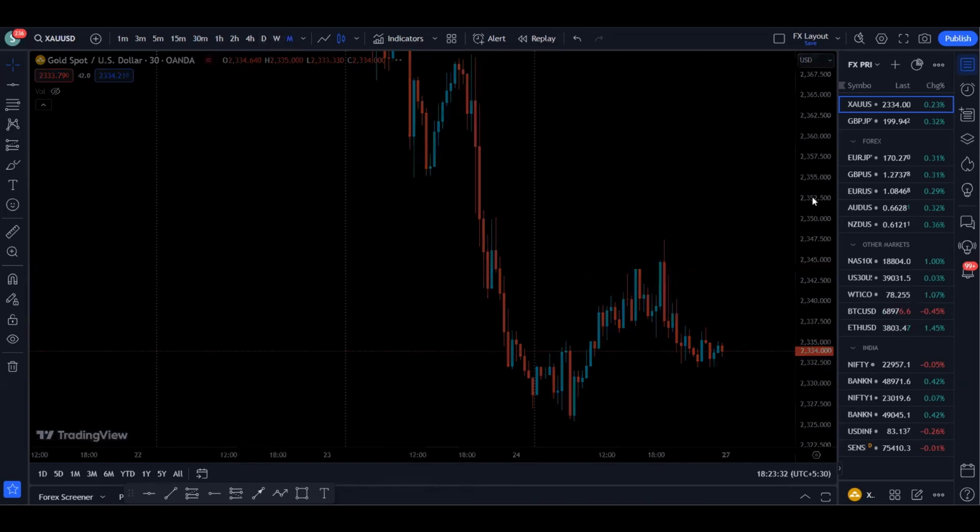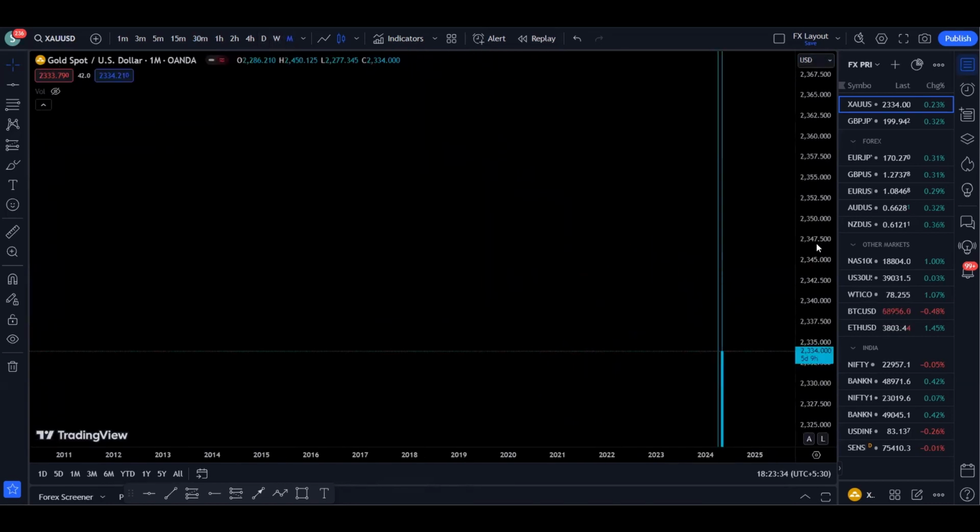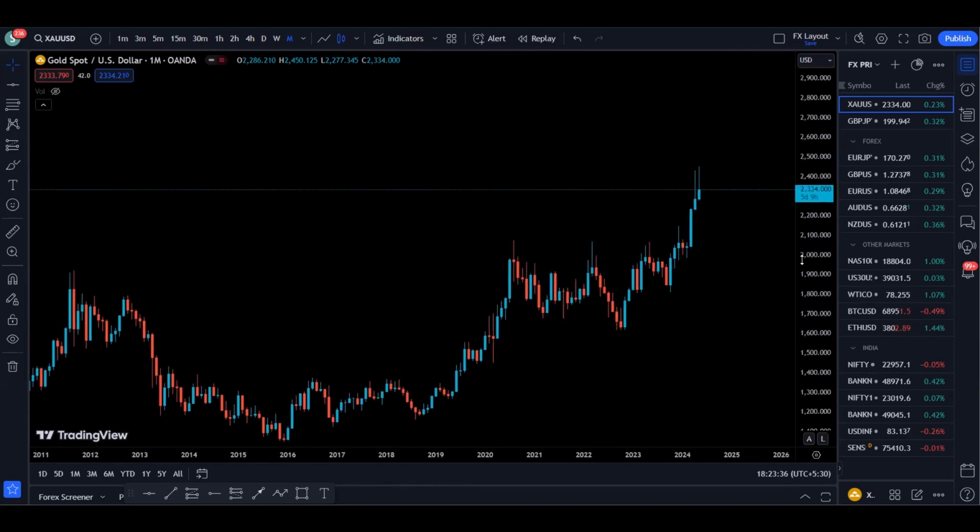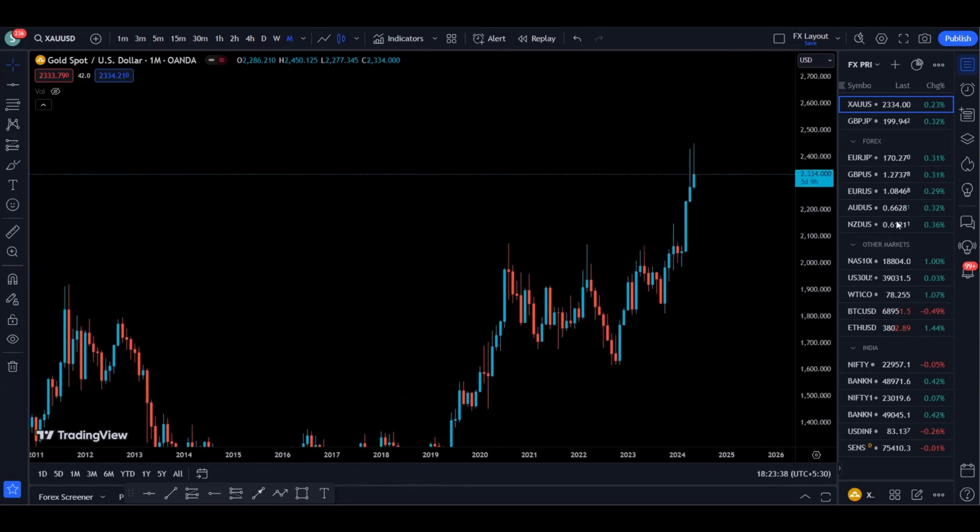First of all, we are going to start with the gold monthly time frame. Now we are on the gold monthly time frame, and as we can see, price is bullish. We had this resistance at one point of time, so price rejected this area, and now we broke this area, created a new high, and right now I am anticipating a pullback and support formation on the monthly time frame before we continue going up and retest the previous high created by the price. So that is something on the monthly time frame.